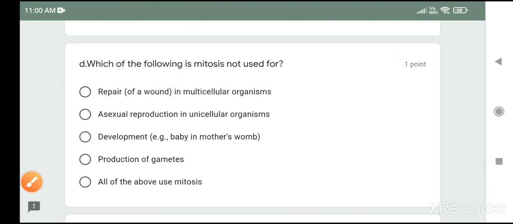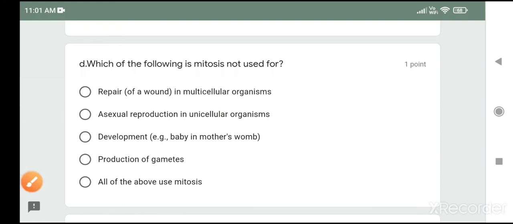Which of the following is mitosis not used for? Repair of a wound in a multicellular organism. Let's discuss the significance of mitosis. Mitosis is required for repair, that's true. Second is asexual reproduction in unicellular organism. For that, normal cell division occurs. So yes, it is a result of mitosis, that's also true. For development of a baby in the mother's womb, a number of somatic cells divide, the embryo grows in size. Yes, it is because of mitosis. Last one is production of gametes. Gametes are produced by the meiosis.